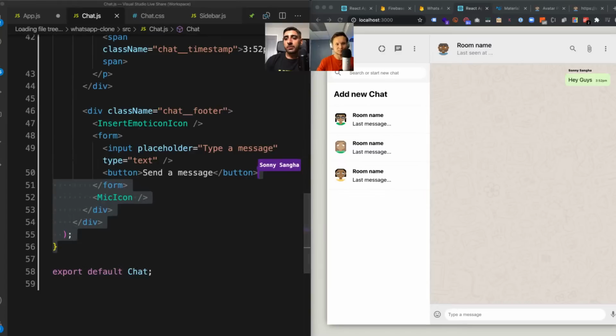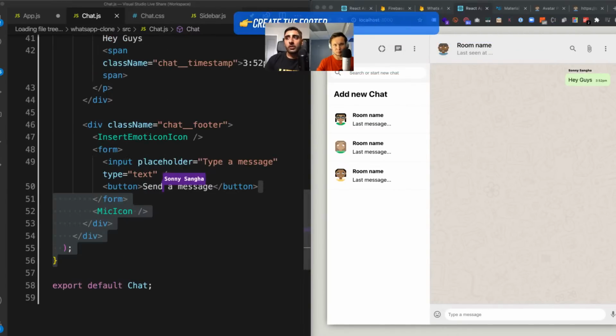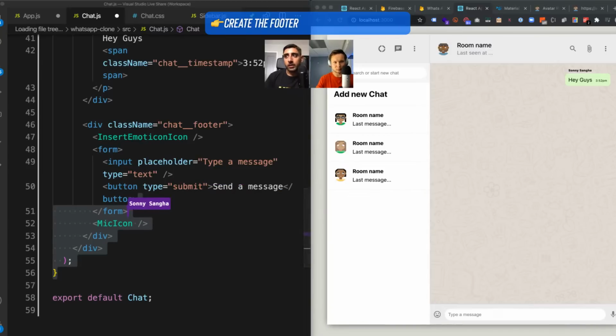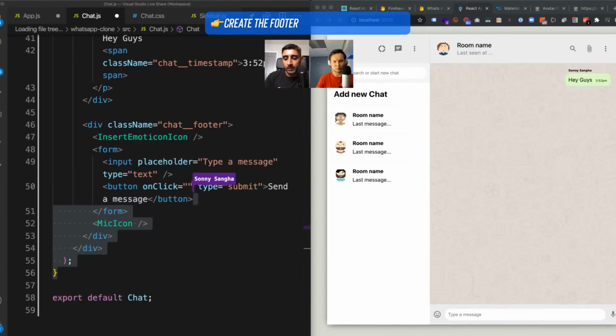Nice. Awesome. So with that said, let's go ahead and hook up that form a little bit. Every form has to have some kind of submit. Even though we don't see the button, it's going to represent the submit, right? So you have to give that a submit. And then we're going to do on click, which means that when you hit the enter key, it triggers some kind of function. This function, we're going to call it sendMessage, because that's what we intend to do when we hit the enter key. So sendMessage is going to go up here.